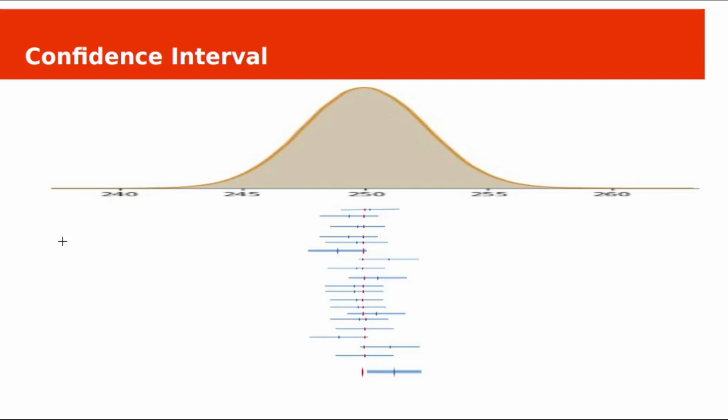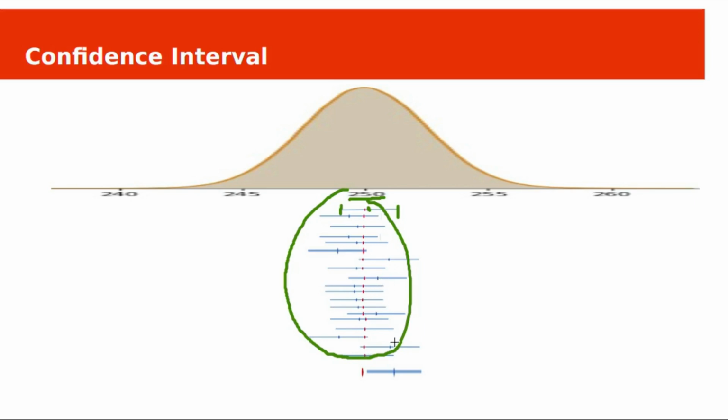See here, if we calculate the confidence interval for our previous problem, the first time we already calculated. Its mean is 250.2. This sample mean is represented as a blue dot, this one, and the lower bound is 249.22 and upper bound 251.18. If we repeat it 20 times, 19 of such calculated confidence intervals contain the true mean, that is 250 grams. See here, this red dot is the true mean. All these confidence intervals contain this true mean within their upper and lower bounds.